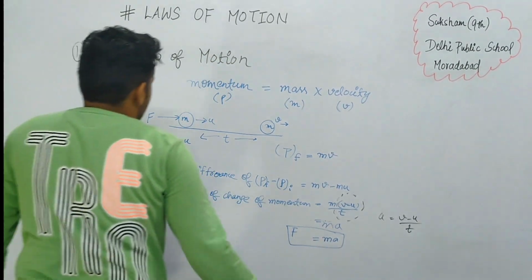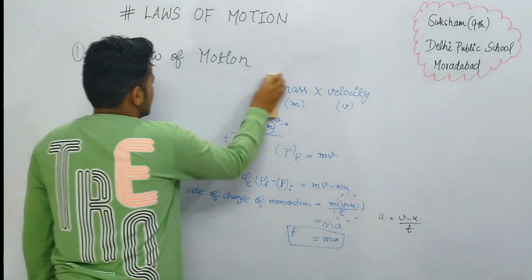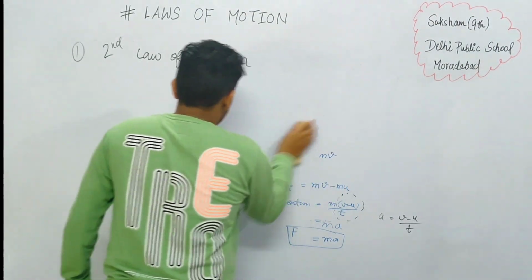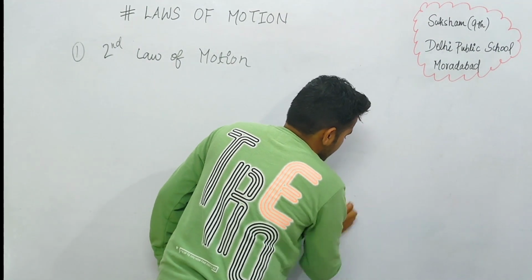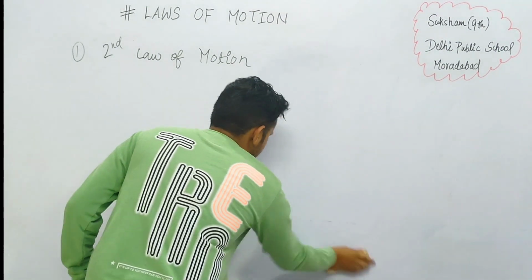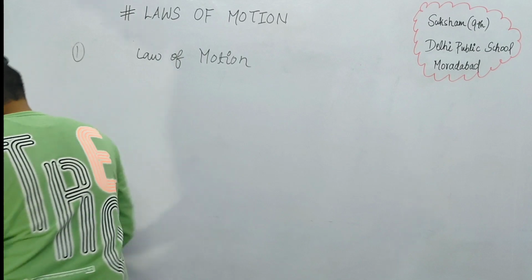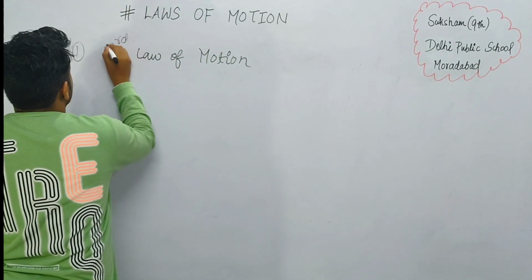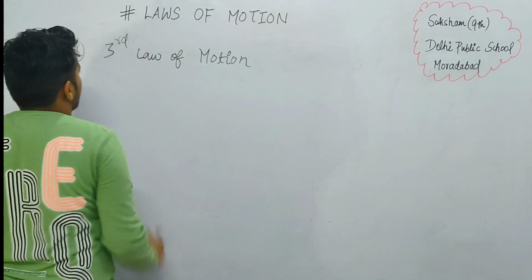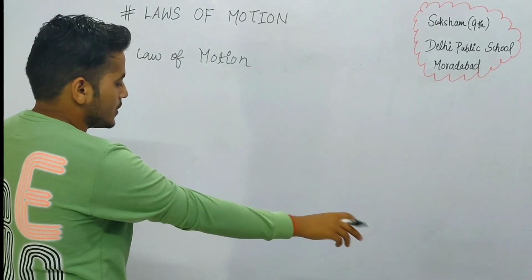Now there is also a third law of motion. It's a pretty basic law because there is nothing much to explain here. What does it state?